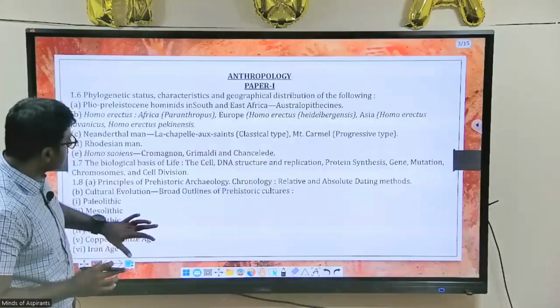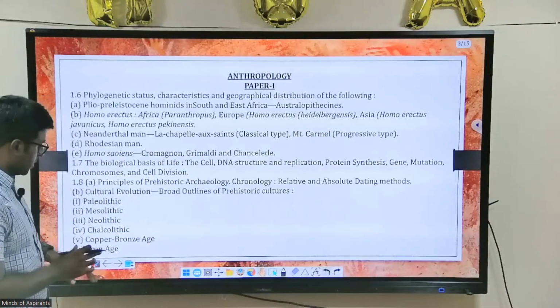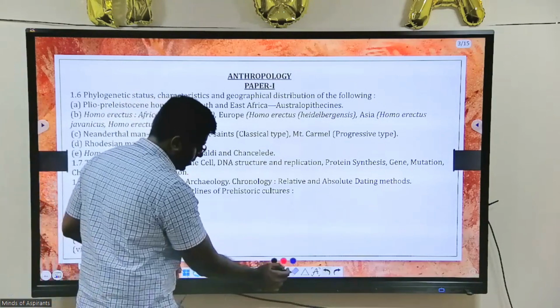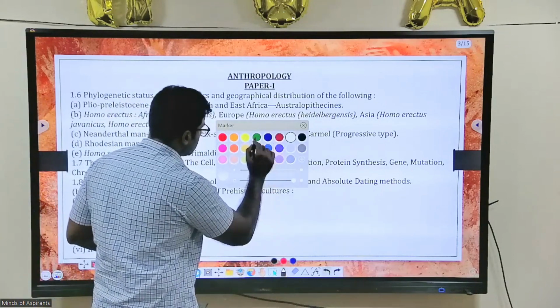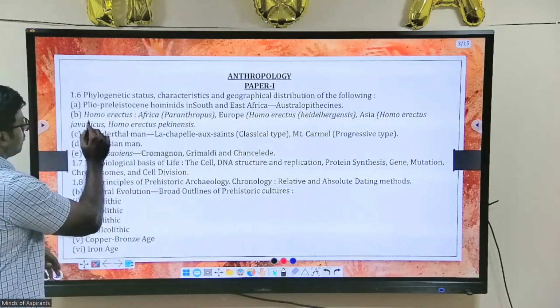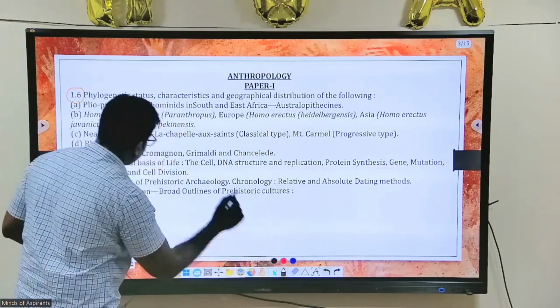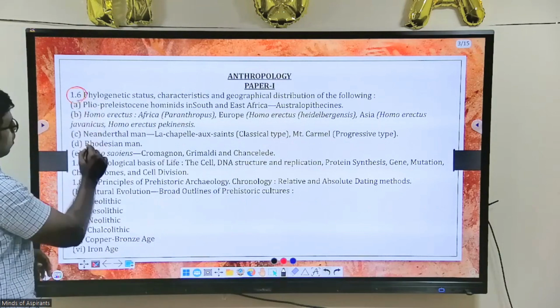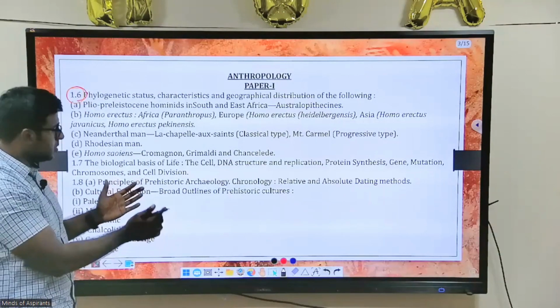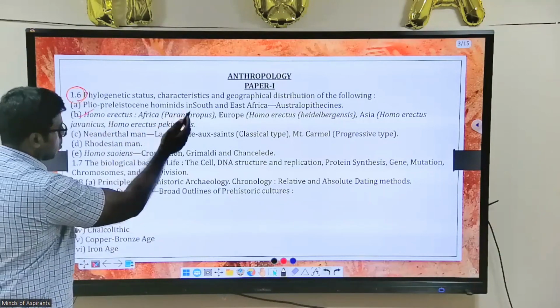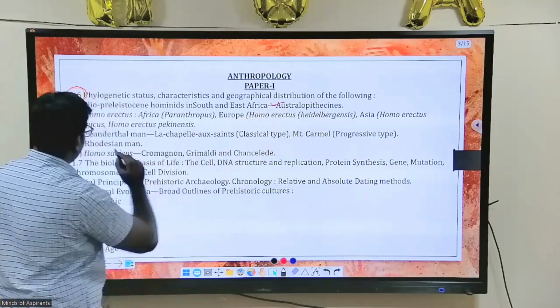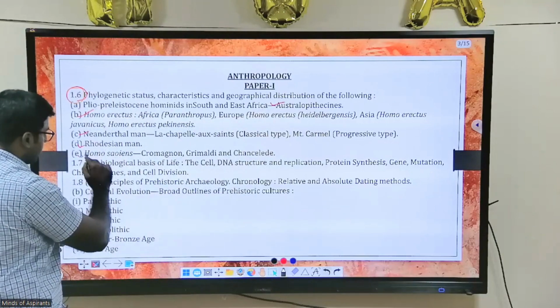So that comes in this part. Look at this part. In this, you can check the syllabus as well. Do check this section on phylogenetic status, 1.6. All this: Homo erectus, Australopithecus, Neanderthals, Rhodesian man, Homo sapiens.